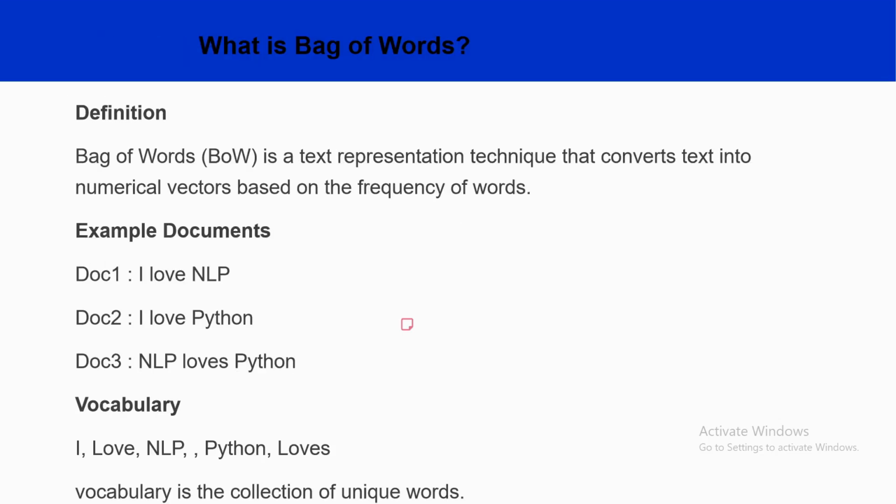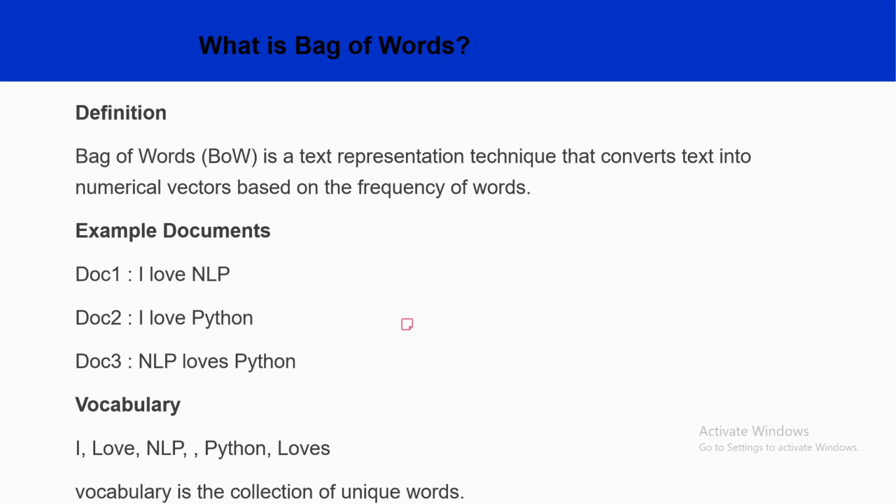Next, what is bag of words? Let's understand what bag of words actually means. It is a text representation technique that converts text into numerical vectors based on the frequency of words, that means how many times a word occurs. The word bag means that the order of words is ignored. Only the words present in the document and the number of times they appear are considered. It will not check the order of the words.